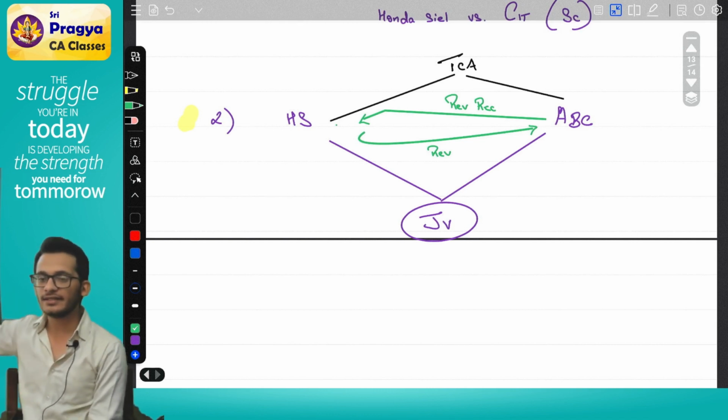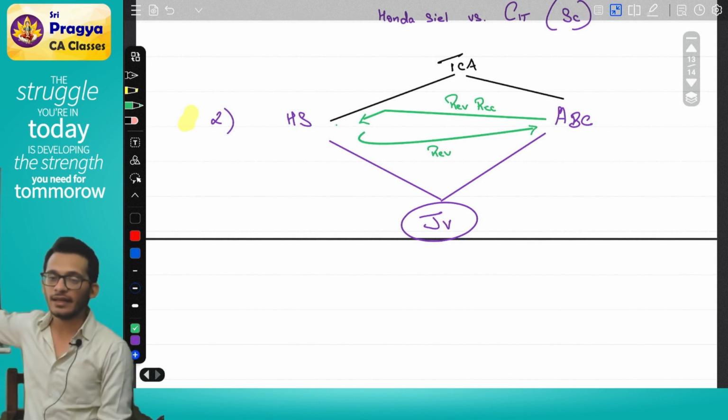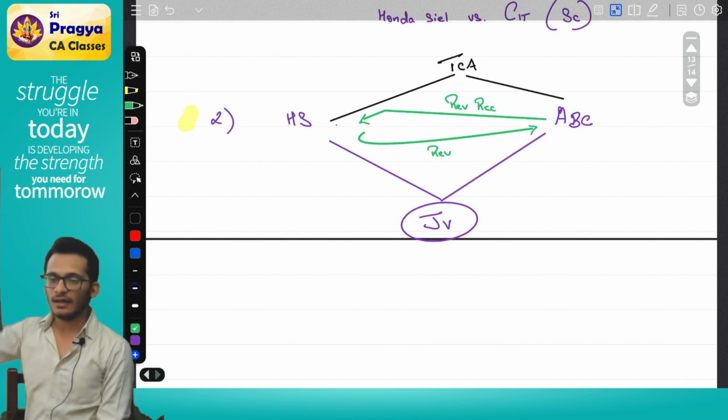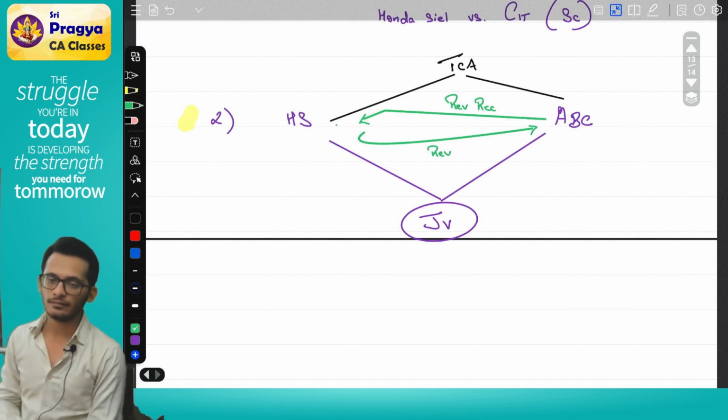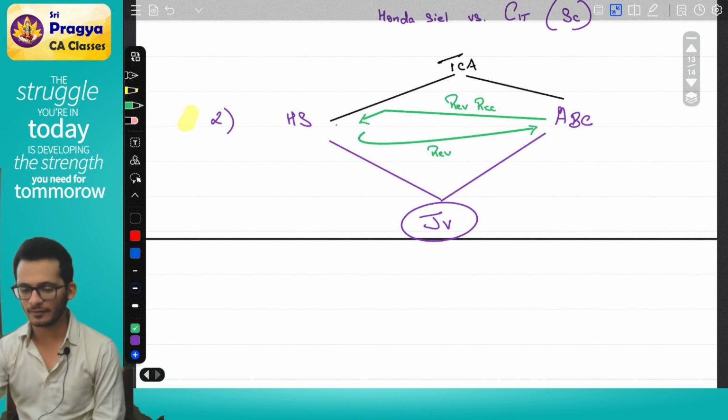Now, I understand it's not a fixed asset, it is an investment. Yes, I have created a JV. For me it will be an investment, for him also it will be an investment. So the expenditure has created an investment, so we are saying it is a capital expenditure. The assessing officer is saying it is a revenue expenditure. Which one is right? Is it a capital expenditure or a revenue expenditure?